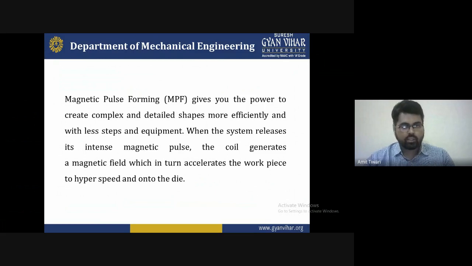We are discussing how we can generate the magnetic field. With the help of the magnetic field, it will be possible to generate the power to create complex and detailed shapes more efficiently, with fewer steps and less equipment. So when the system releases its intense magnetic pulse and the coil generates a magnetic field, the workpiece is accelerated.